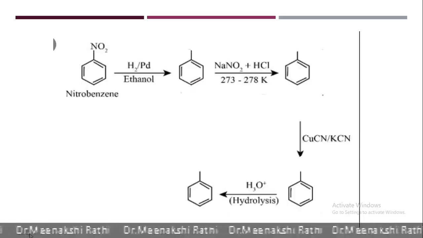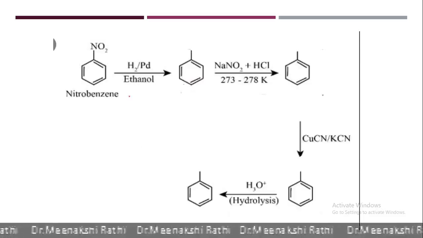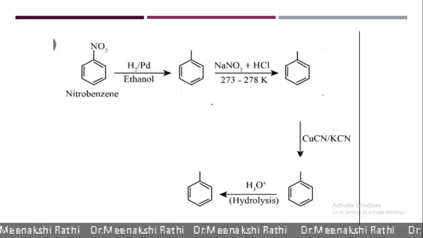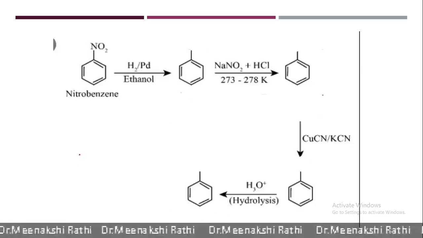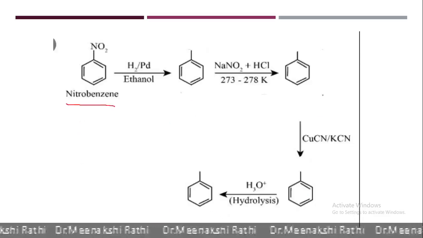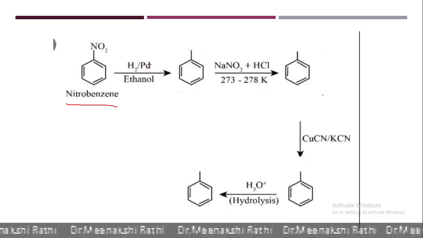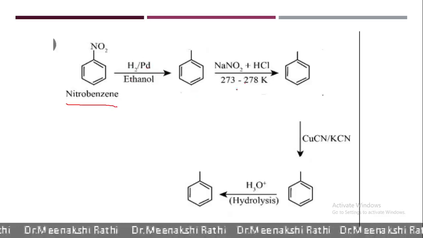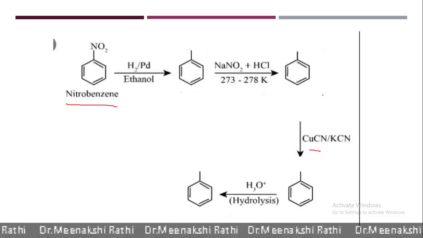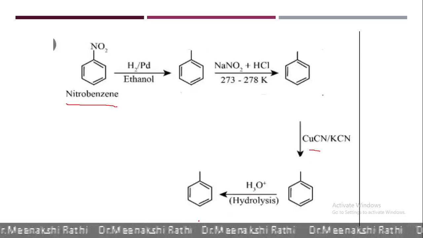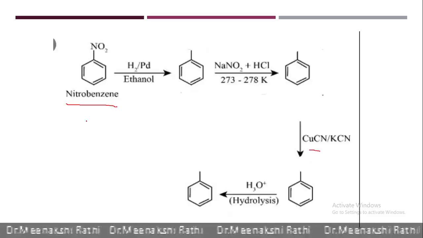Now see here some more reactions. Such types of questions are asked in exams to identify A, B, C and D. So here the starting compound is nitrobenzene. Nitrobenzene on reduction gives A, on reaction with NaNO2 and HCl gives B, on reaction with CuCN gives C, and C on hydrolysis gives D. So what are these different products?